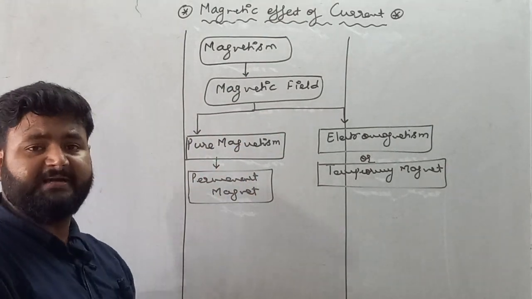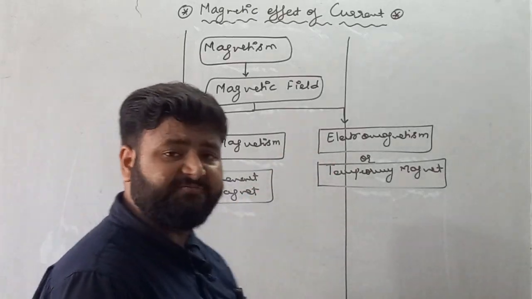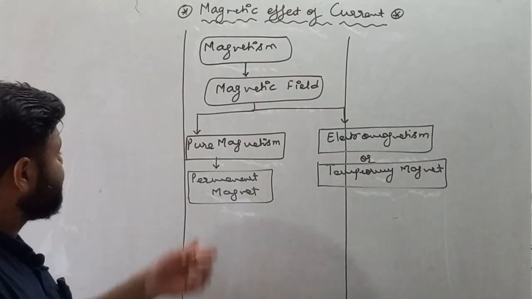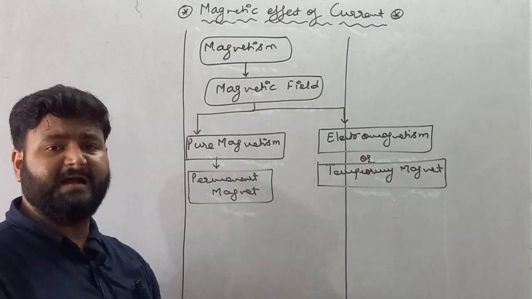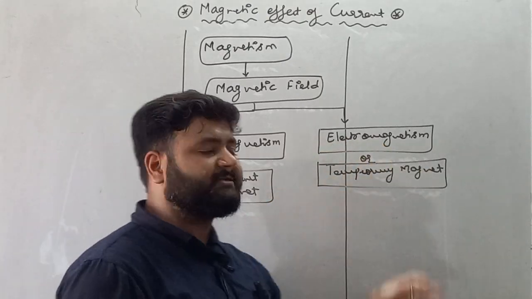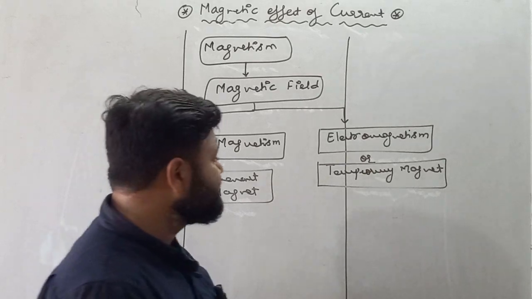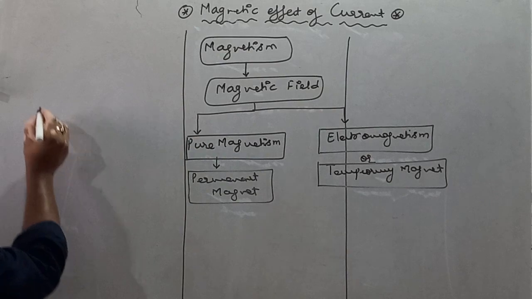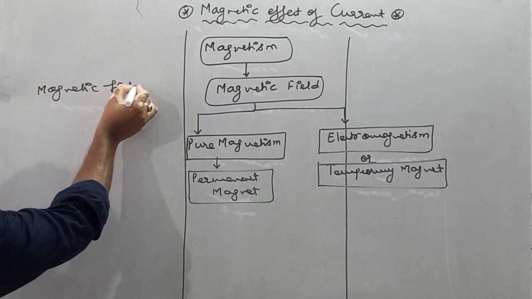In magnetic field, my dear student, first of all, let us discuss how many types of magnetic field we will discuss. Magnetic field is basically of 2 types. First is pure magnetism, which is also called permanent magnetic field. And second is electromagnetism, which is also called temporary magnetic field, or temporary magnet. First of all, let us discuss what actually magnetic field is.